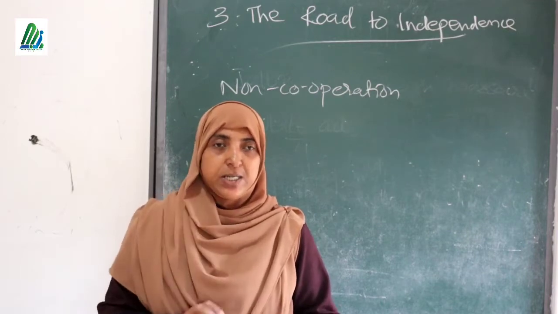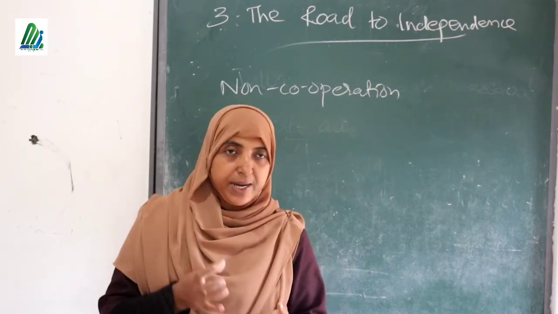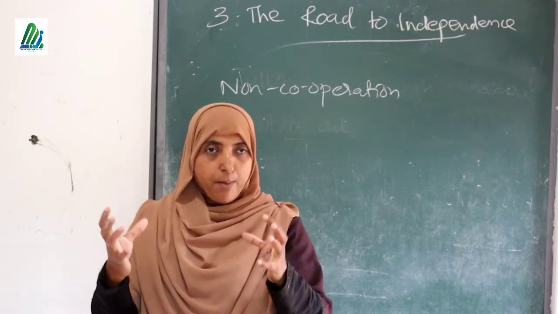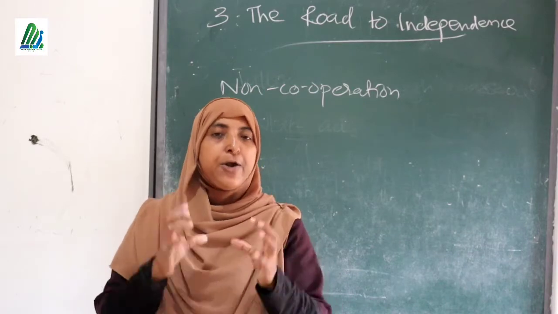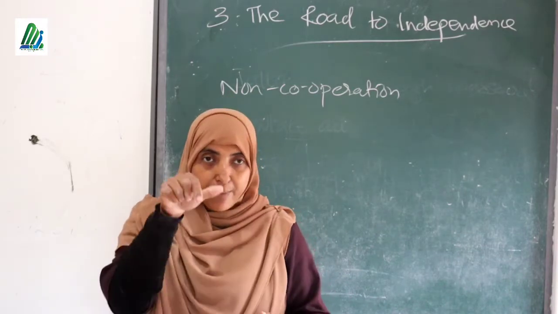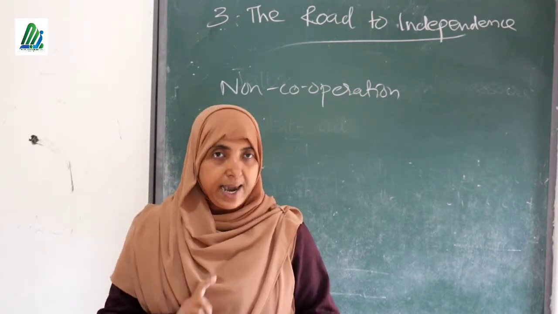That place was Amritsar, and they selected a particular compound for the meeting. That compound was Jallianwala Bagh. It was a very huge compound, surrounded by huge buildings. There was only one gate for that compound. You remember that?